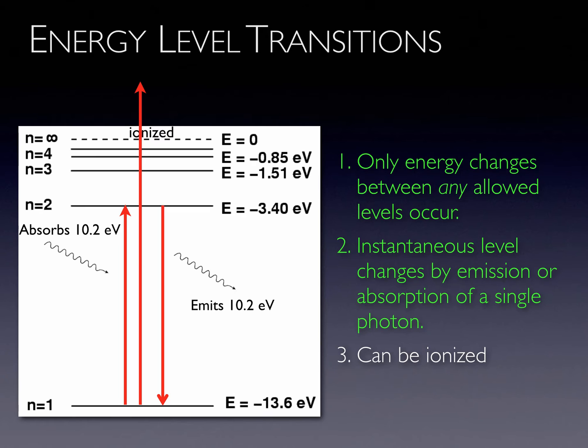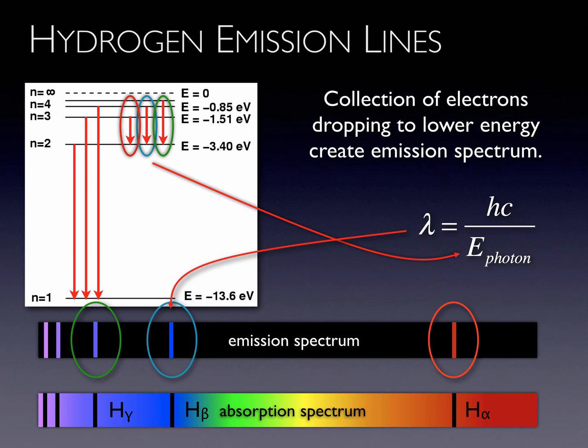If an electron in the ground state absorbs 13.6 electron volts or more, the electron breaks free from the nucleus and the atom is left ionized. Since electrons will only emit and absorb photons with certain energies, and since the energy of a photon is precisely related to its wavelength, then only certain colors of the spectrum are emitted or absorbed by a gas of hydrogen atoms. Energy levels are labeled here by an index n.